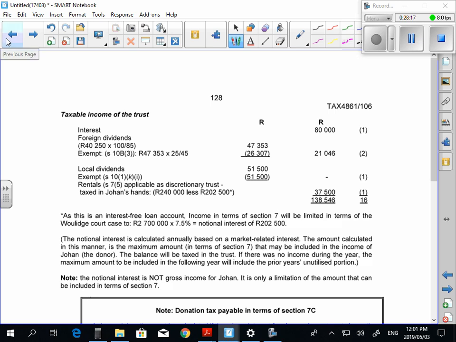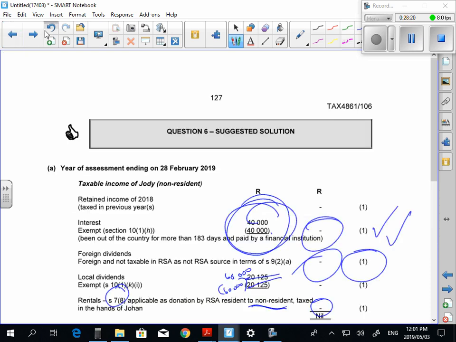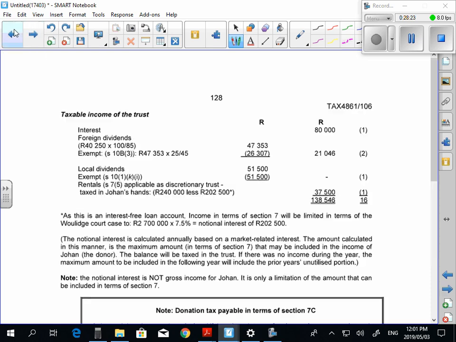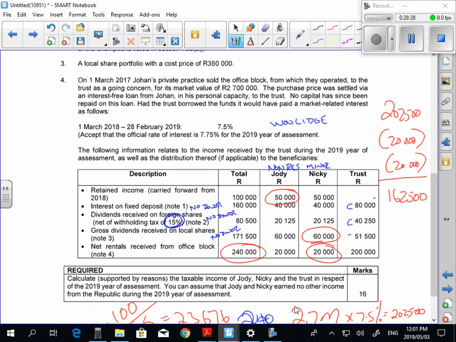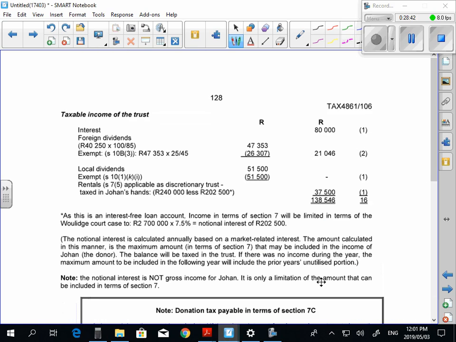Next one, local dividends. Guys, the 51.5 gross dividends, what are you going to do? No one's got a vested right, therefore taxed in the hands of the trust, 51.5, but it retains its identity as a dividend, therefore fully exempt. So trusts do not get interest exemptions, but they do get dividend exemptions. Is that all right? 10.1K applies for everyone. Interest only applies for individuals. That's why there's no exemption for the interest. And then, guys, have a look what happens here.